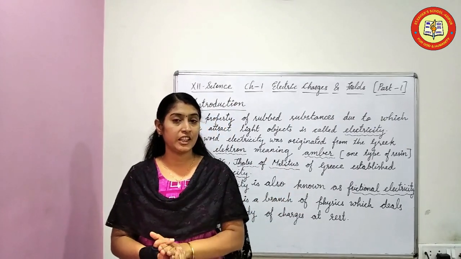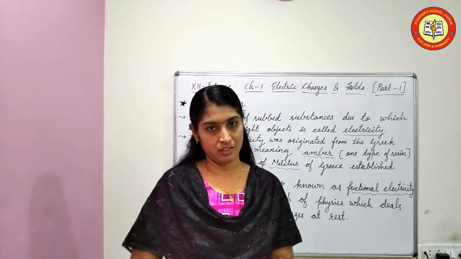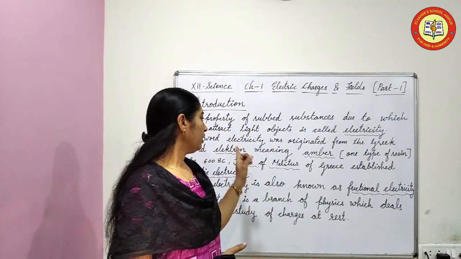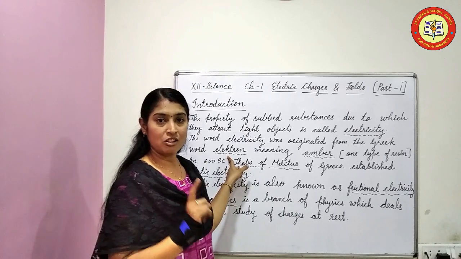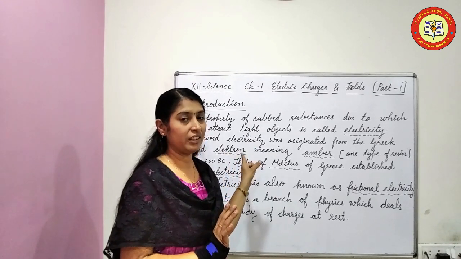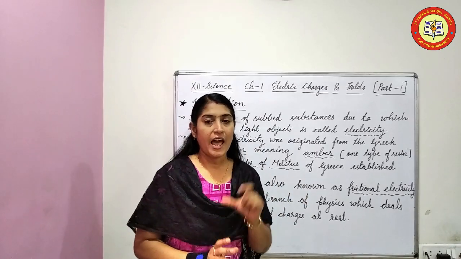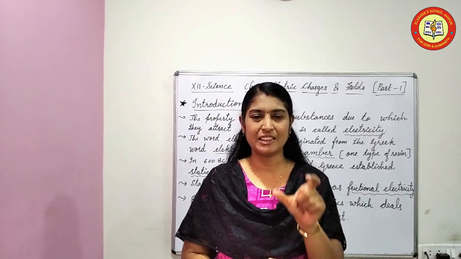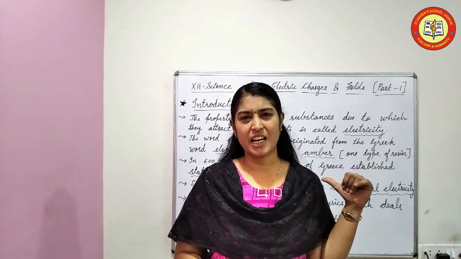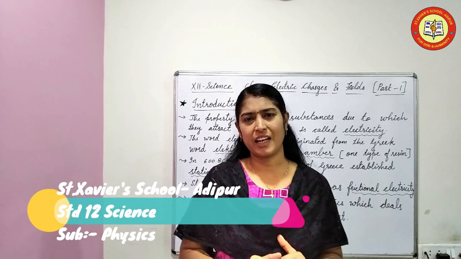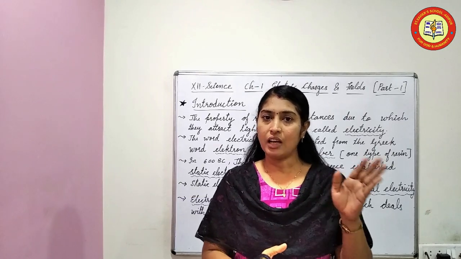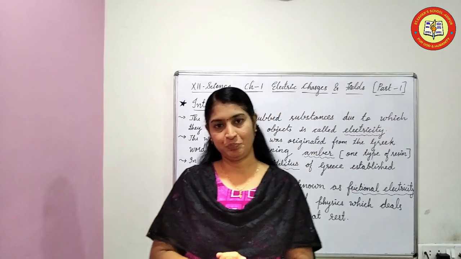And this word electricity originated from the Greek word electron. Please see the spelling. That is not the electron that revolves around the nucleus. This electron means amber. Amber is an insulator, a yellowish resin. In ancient times, most scientists used this amber for experiments. That's why amber has some importance.